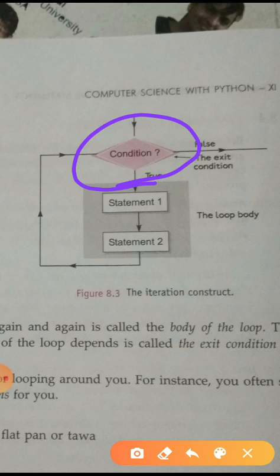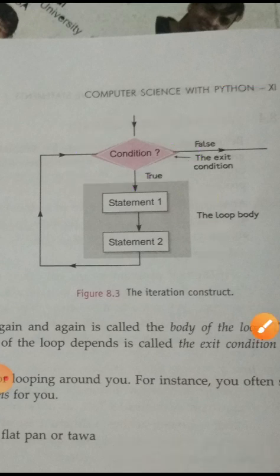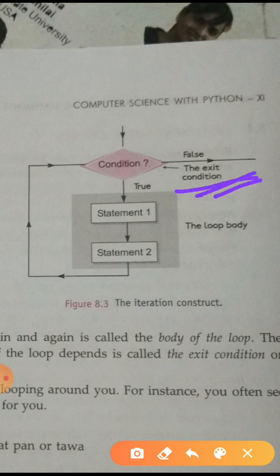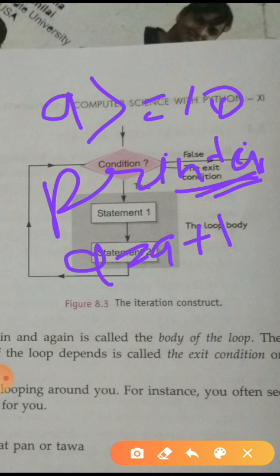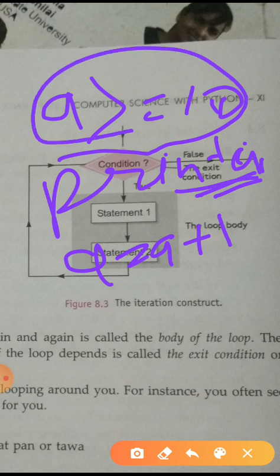If this condition is true, these two statements will be repeated again and again while the condition is true. When the condition becomes false, it moves to the false part. Suppose an example: if a is less than or equal to 10, then it prints a, and then a equals a plus 1. In the first pass, it checks the condition is true, then prints a. Then it increases the value of a, and the condition is repeated again and again till the value of a is less than or equal to 10.